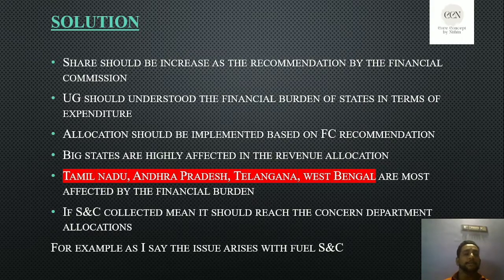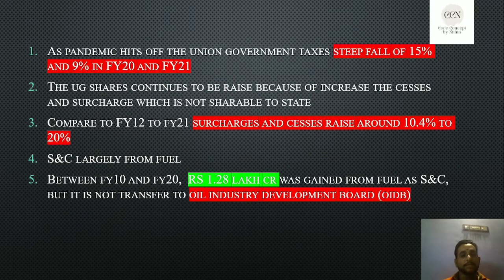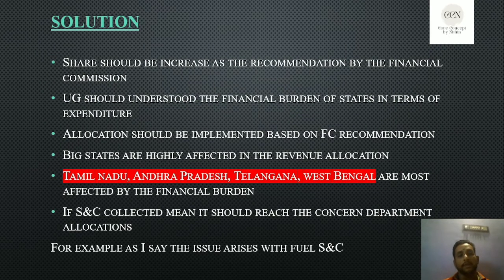For example, the issue arises with fuel surcharges and cesses. SNC in the fuel is collected based upon the recommendation of the Oil Industry Development Board, OIDB. After collecting the amount, are they actually sharing it with the OIDB or not?